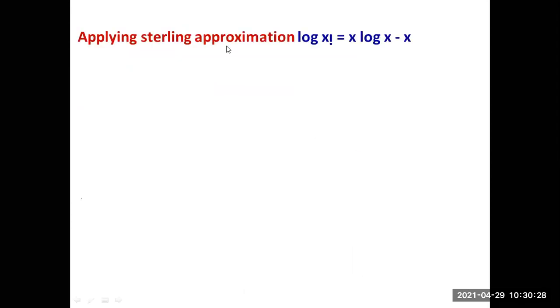In the next slide we can see applying the Stirling approximation, that is log x factorial is equal to x log x minus x. Clear, everybody? Applying the Stirling approximation, log x factorial is equal to x log x minus x. I already told you that when you simplify log x factorial, you get x log x minus x. This x is the variable; it may be any other variable.